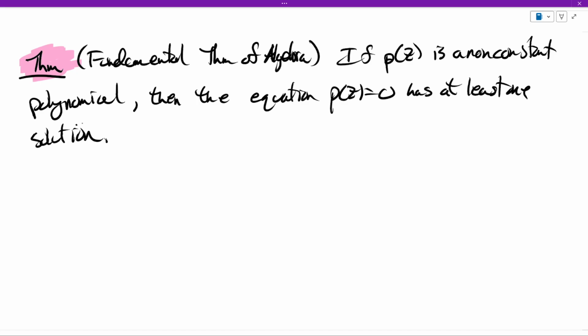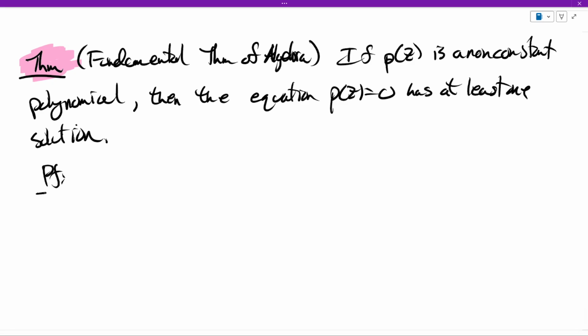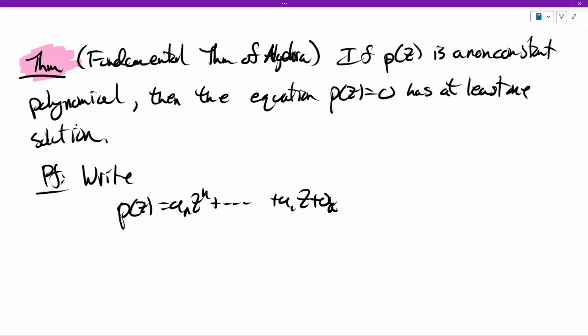If you count multiplicities appropriately, it has exactly the degree of P solutions, but we're not going to go down that route. Proof. We're going to write our polynomial as a_n z to the n plus ... plus a1 z plus a naught, where it could be that some of the a's are 0, but the leading coefficient is not 0, and n is at least 1 because our polynomial is non-constant. So n is at least 1, and our leading coefficient is not 0.